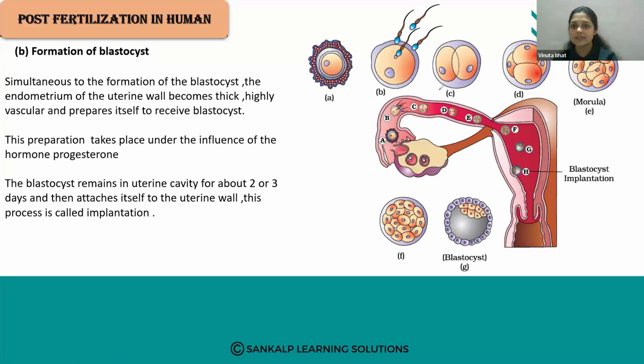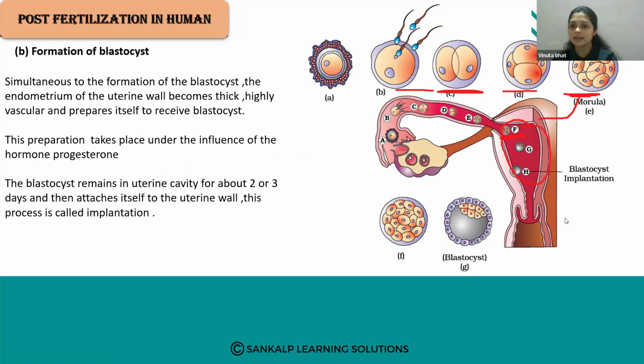So this is the fertilization. After the fertilization, the zygote starts cleavage, the 4 cell stage, and this is the morula stage. Right. So this morula is implanted inside the uterus. This is the uterus part.